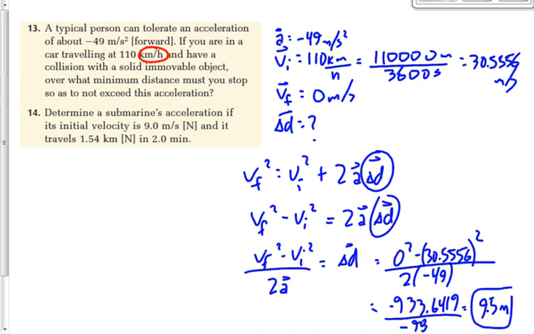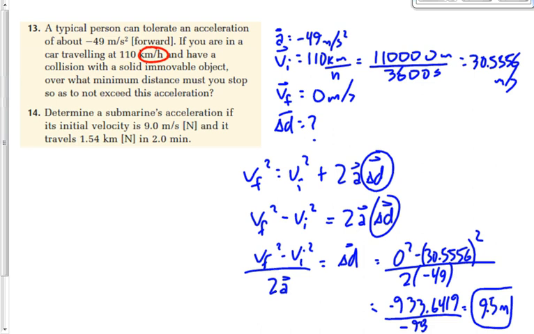So here's the good news. You can stop when you hit an immovable wall and be fine. Here's the bad news. If you stop over a distance that's smaller than 9.5 meters, you're not going to be okay.